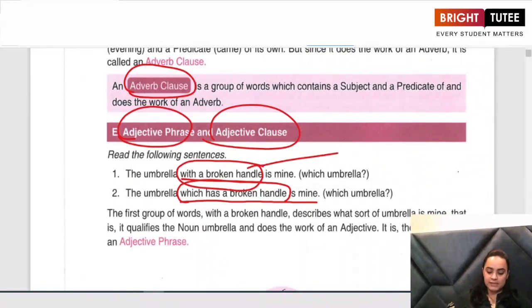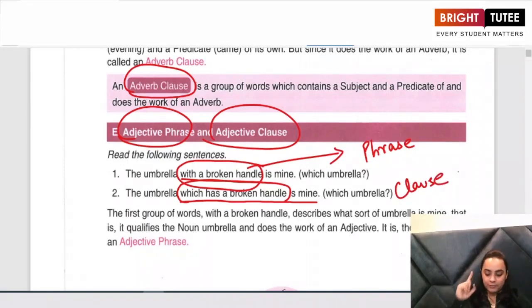Now in the first sentence, with a broken handle is a group of words, but it does not have a subject or a predicate in it. So it is a phrase. In the second sentence, which has a broken handle, my subject and predicate both are given to me, so it is a clause.